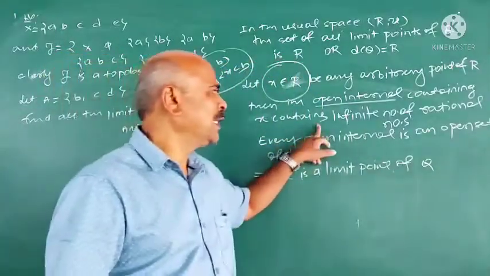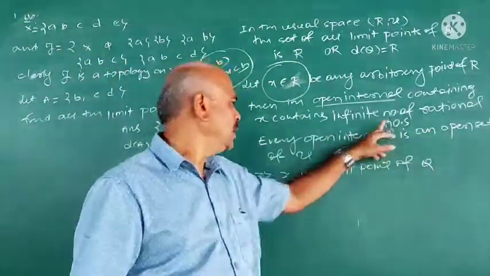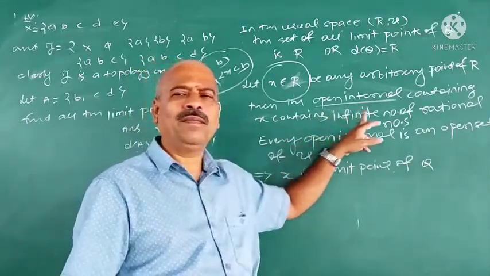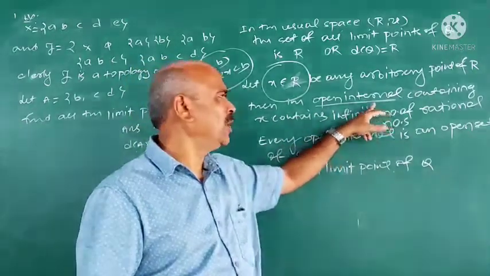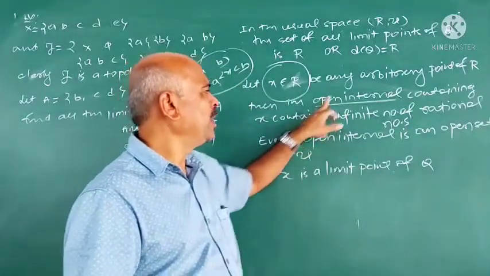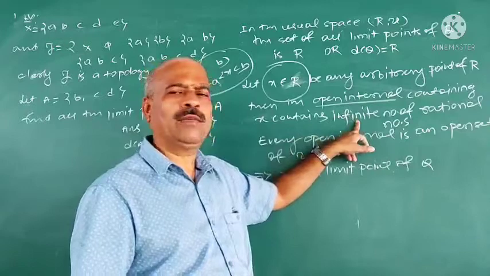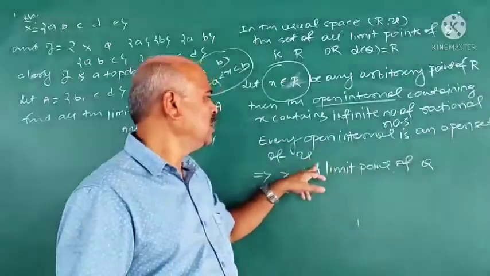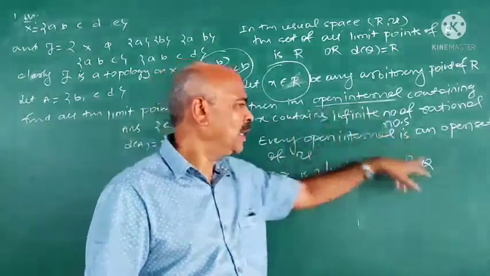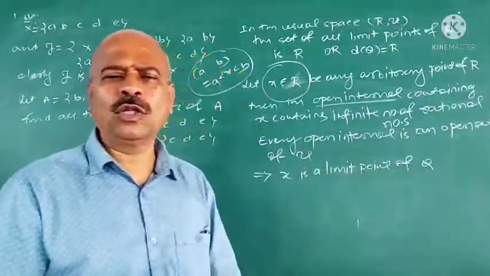See here, the open interval containing x contains an infinite number of rational numbers. Therefore, x is an arbitrary point of R. Then any open interval containing x contains an infinite number of rational numbers, which means any open set containing x contains other points of Q, not only x.